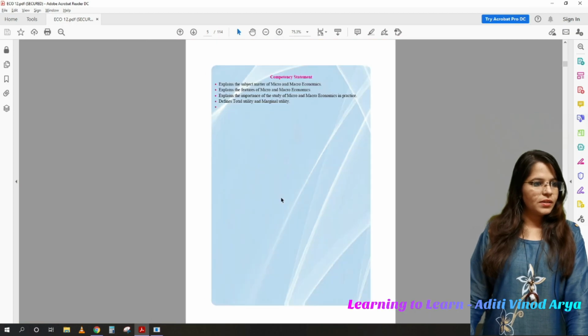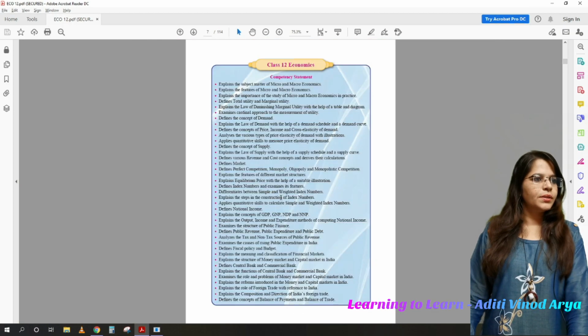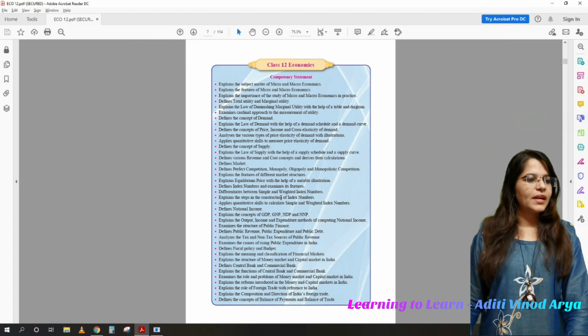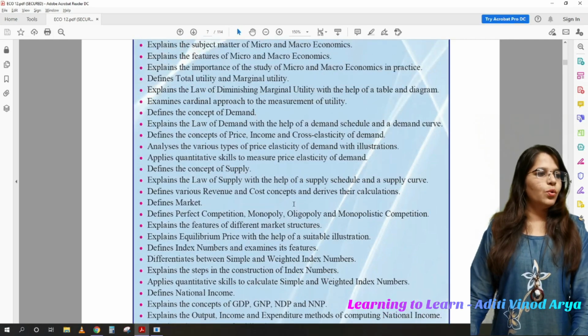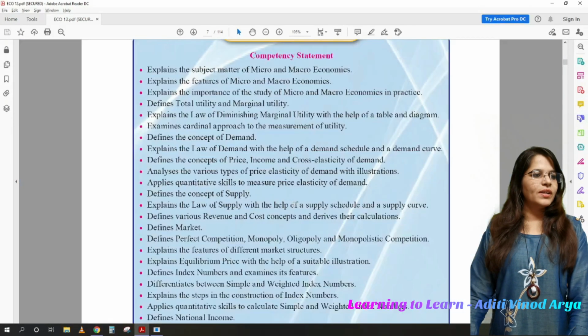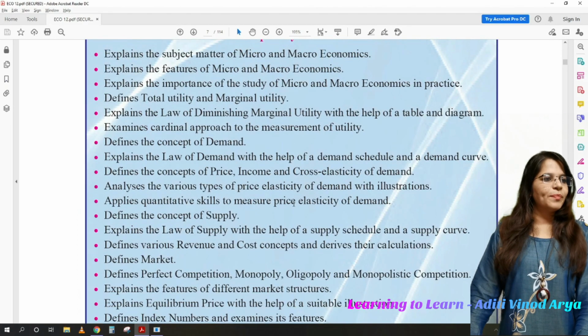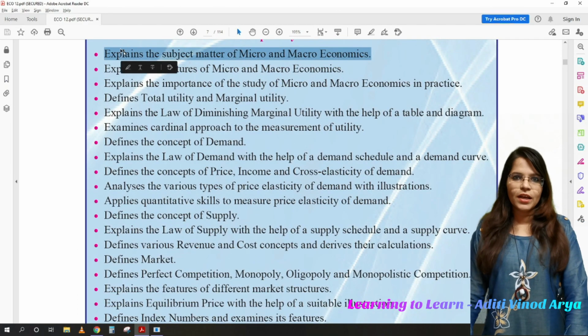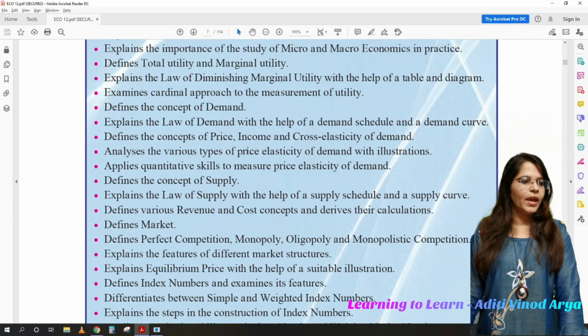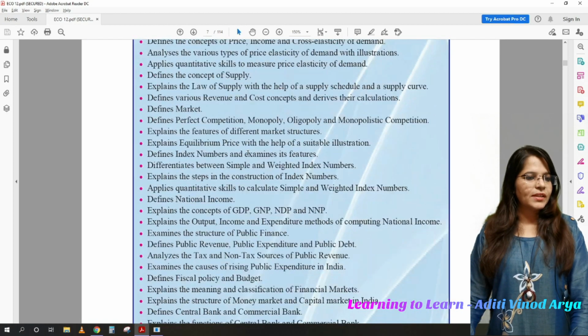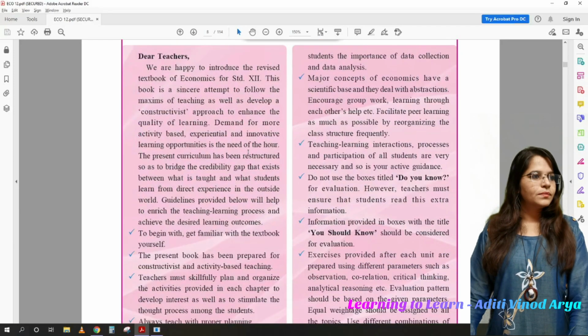Okay, I'll just minimize it. Yes, this is the class 12th economics contents, that what contents are we going to understand here. So subject matter of macroeconomics, microeconomics, this we have done already, so I'll take a revision quickly and then we'll move forward. Okay, so here in the next page I think we can see the index.